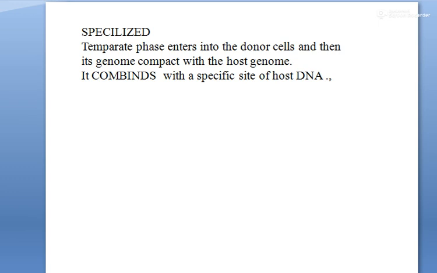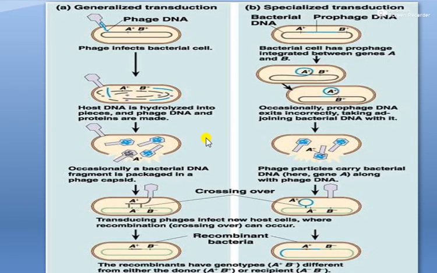The phage DNA in the head, which is replaced by the host DNA, enters the recipient cell. See the pictorial presentations of generalized and specialized transduction, by which you can understand clearly.